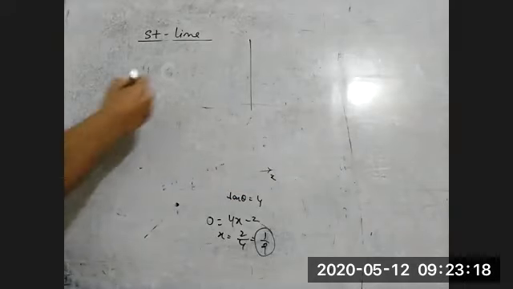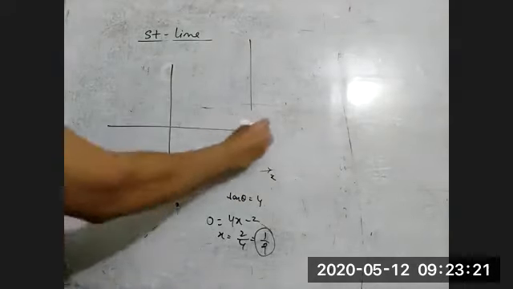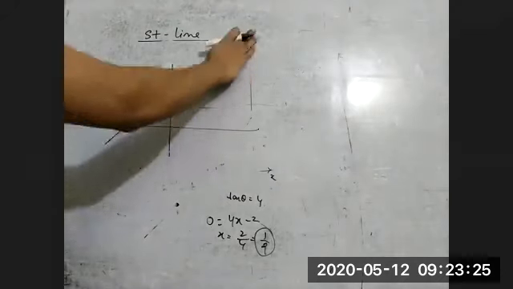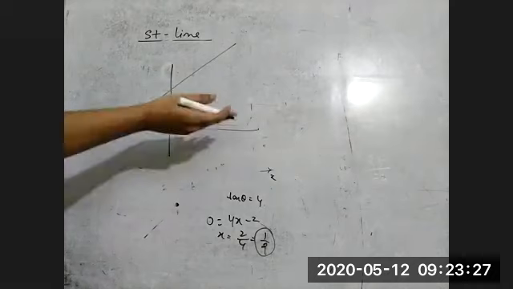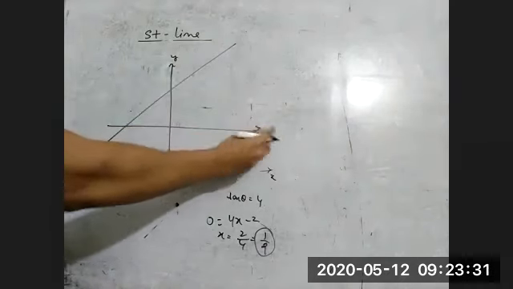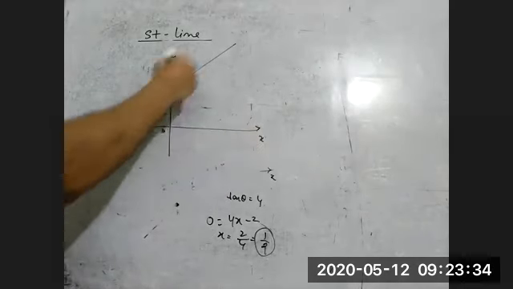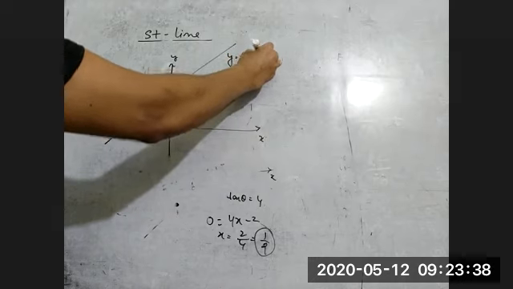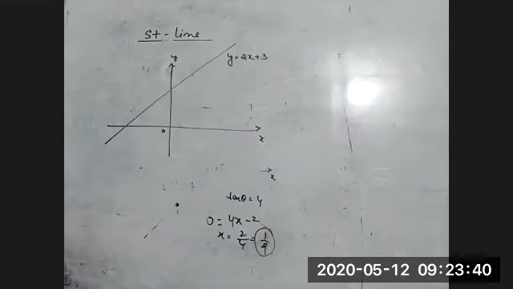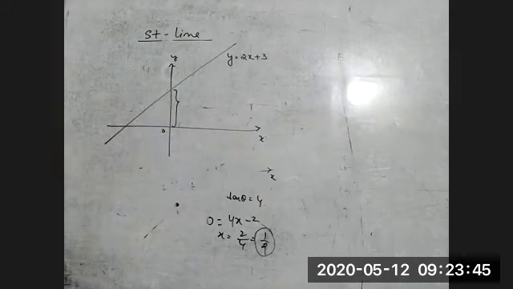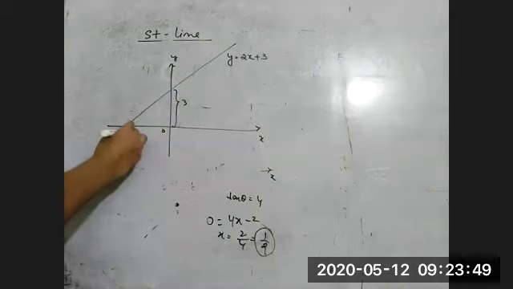See, just take a paper, just draw x and y axis. So this is what? Slope is positive and y-intercept positive. If I'm saying this is the equation y is equal to 2x plus 3, because slope is positive, y-intercept positive. So you know what is this? Can you tell me what is this value? 3. Very good.